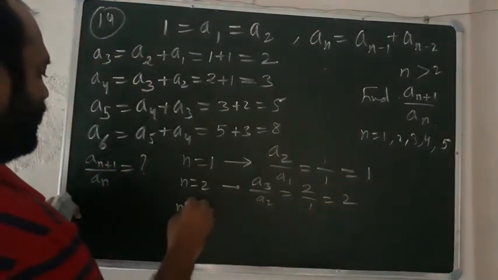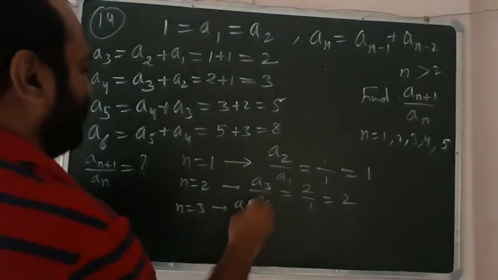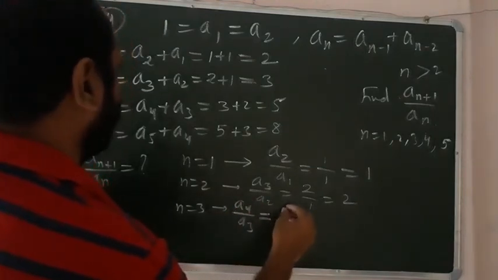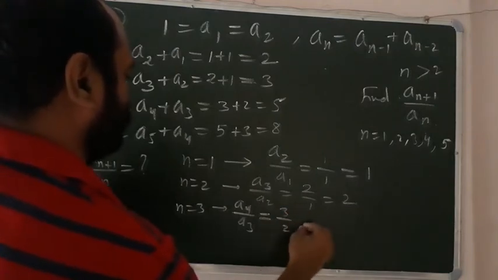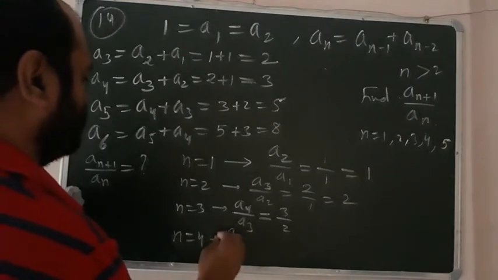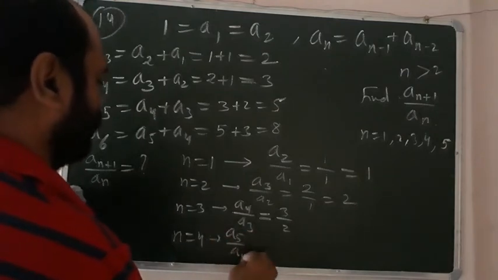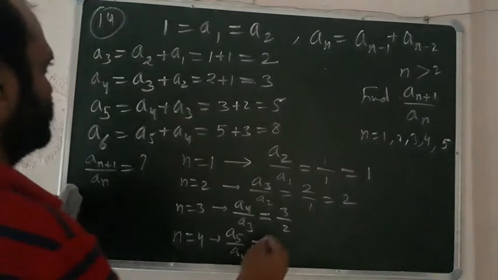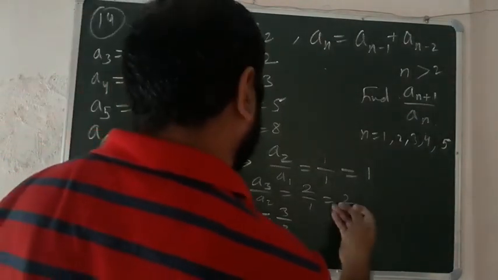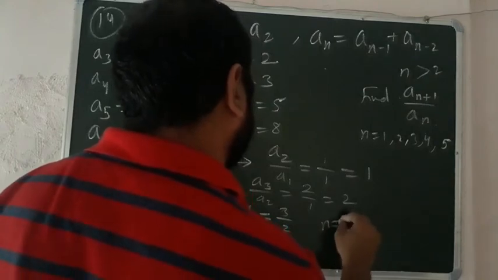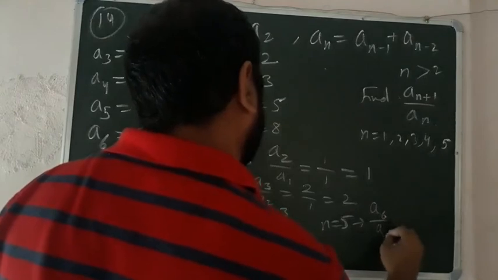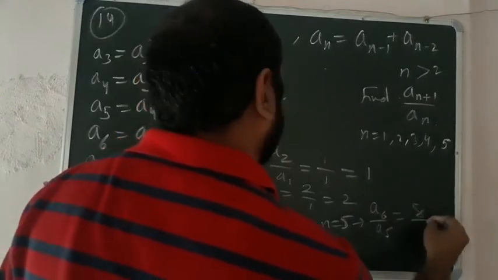So when we put n is equal to 3, we will get a4 over a3, that is 3 by 2. Similarly, when we put n is equal to 4, we will get a5 over a4, which means 5 over 3. And the next is when we put n is equal to 5, we will get a6 over a5, that is equal to 8 over 5.